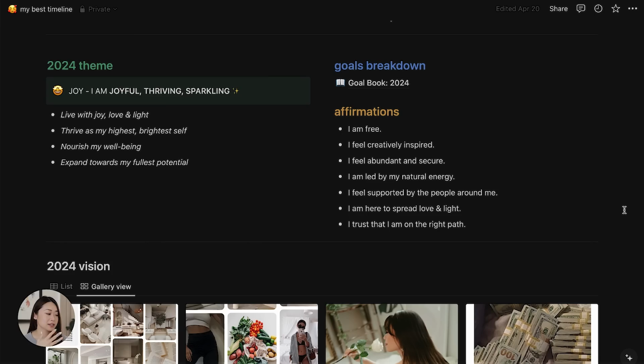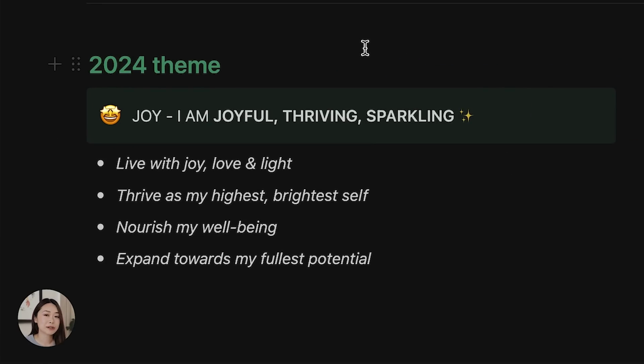And in the future, obviously, I'm going to keep updating this and swap this out for the next year and so on. But for 2024, I don't remember if I shared this already, but my theme for 2024 is joy. So this is the year where I am joyful, thriving, sparkling, just saying yes to all fun activities, just trying to be my most joyful self, even in the small things, like the way I live my everyday, find joy in every day. Like I created the joy journal.